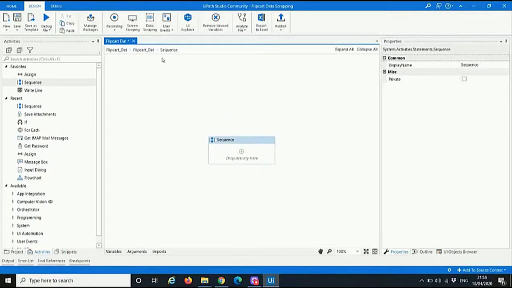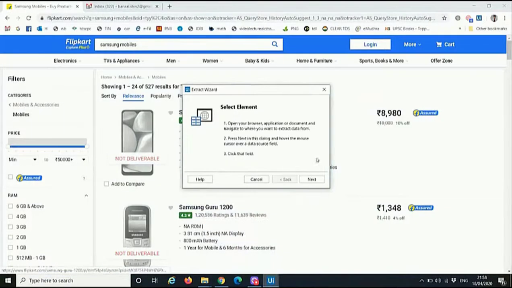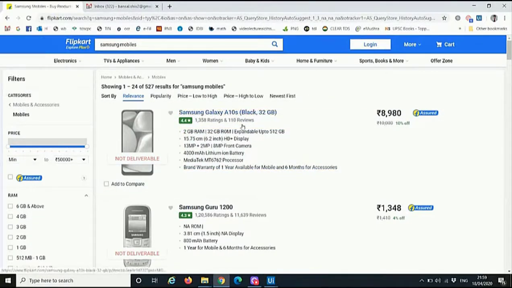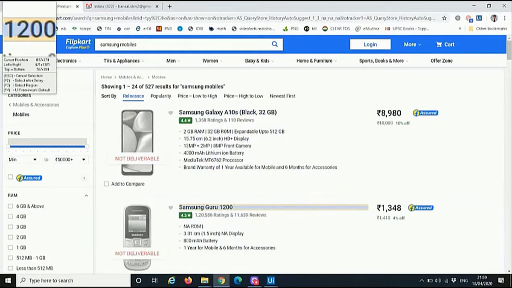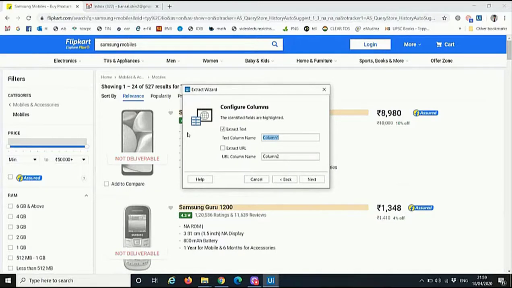Now let's start the data scraping wizard. Make sure your web page is open. The tool automatically reads data and gives its allocation and property. Click on next. Select the second element so that the system can check the properties assigned to it. Rename it.